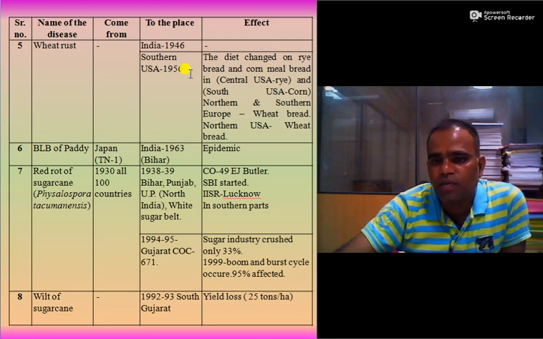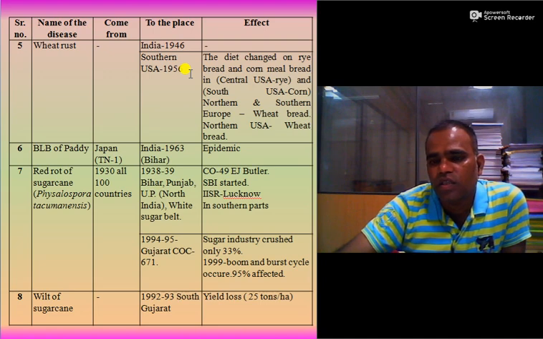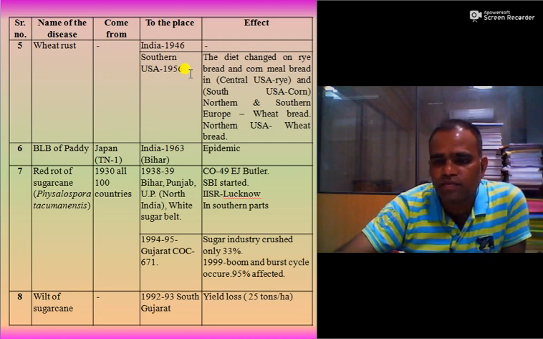The highly susceptible variety was COC 671, and the sugarcane industry crushed only 33% of the sugarcane. In 1999, a boom and bust cycle occurred.